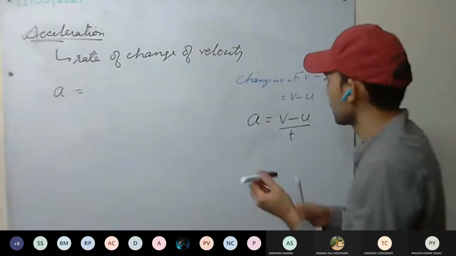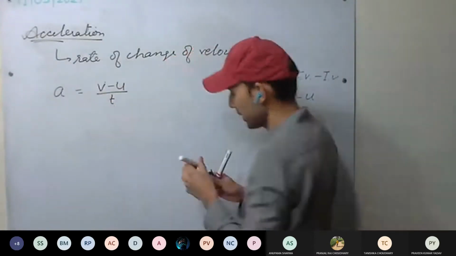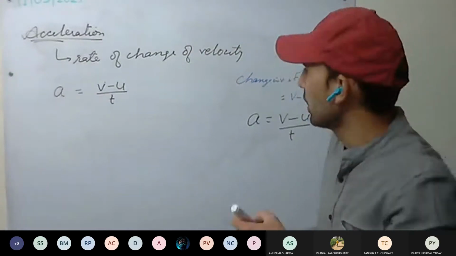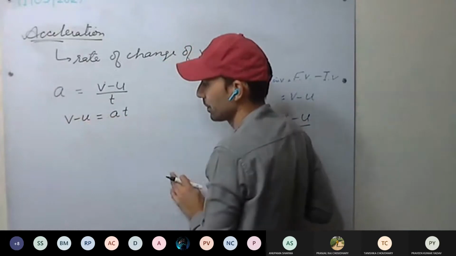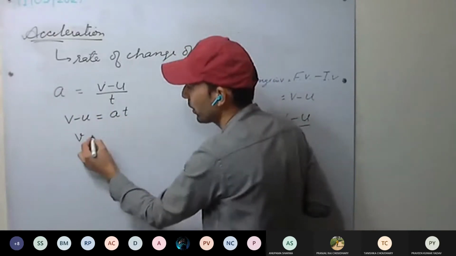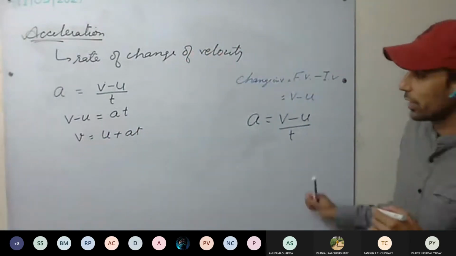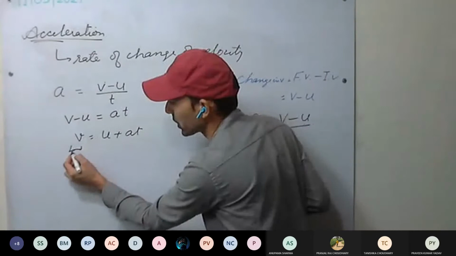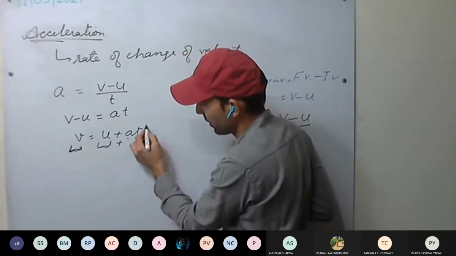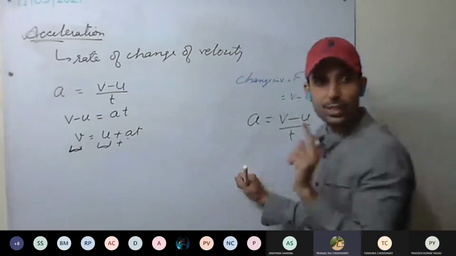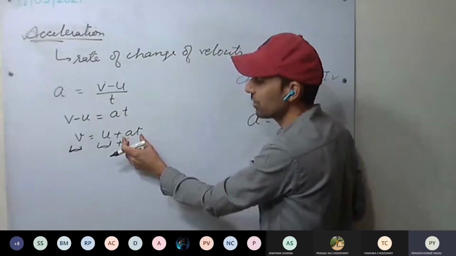Now see here. For example, acceleration we already know is v minus u upon t. Now v minus u can be written as at. Taking t to the other side, v equals u plus at. Now see what we are writing. This is the final velocity. To the initial velocity, what are we adding? at. This is nothing but the change in velocity only.